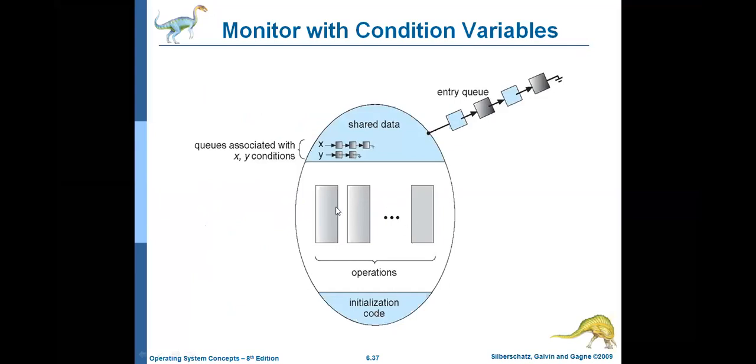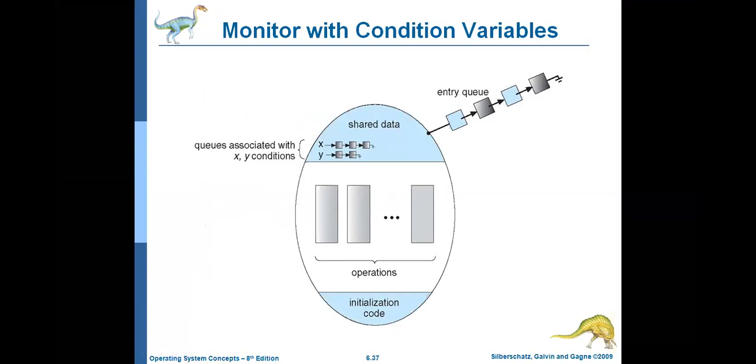Initialization code, procedures, shared data. Here the shared data is self, and then enum, state of the philosopher: thinking, hungry, eating. And then initialization code means initially all the philosophers' state is thinking, and the operations here are pick up, put down, test.